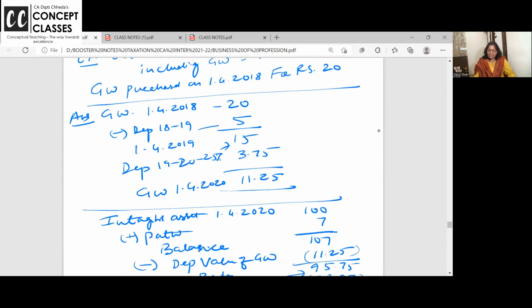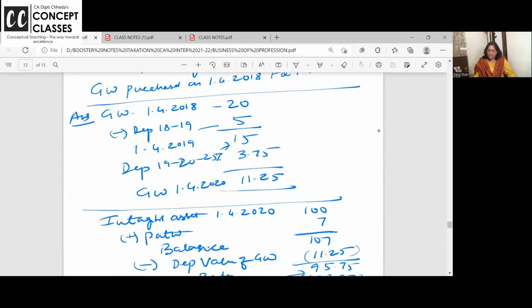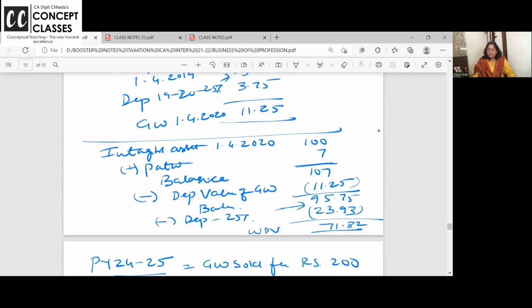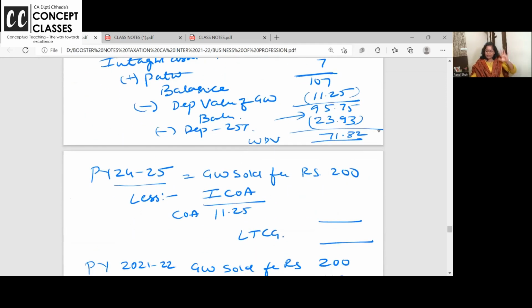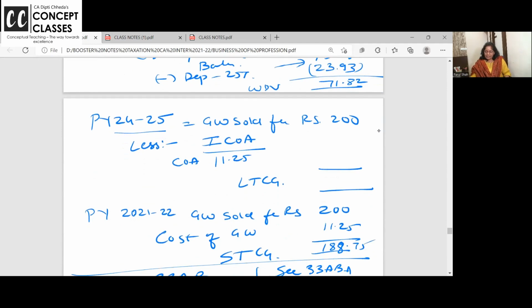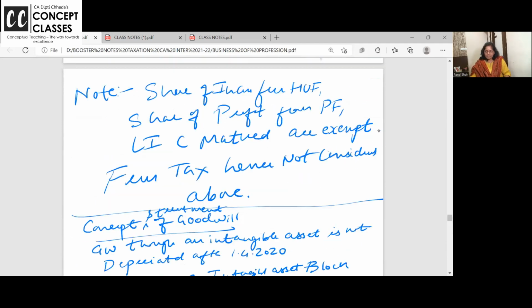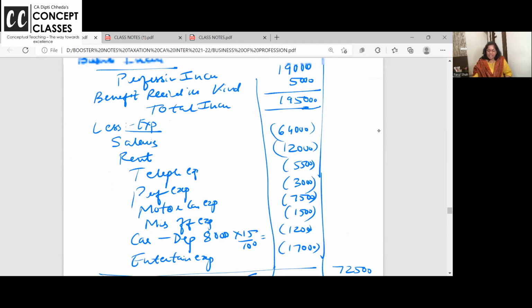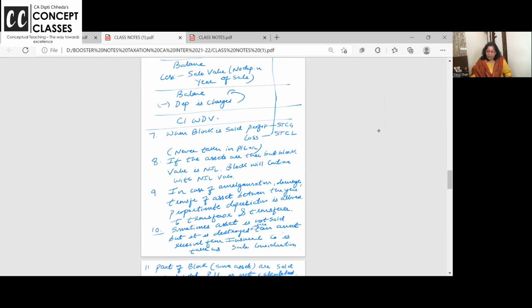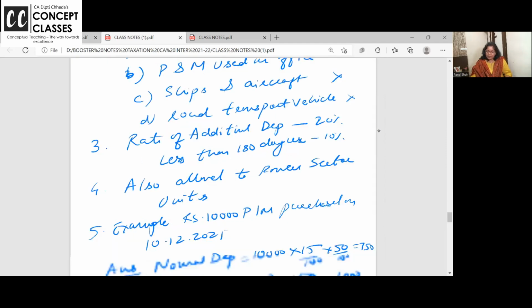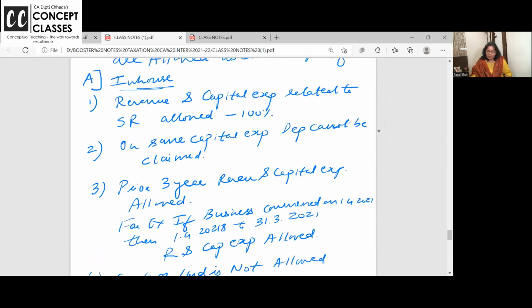So suppose in 2018 goodwill was 20 rupees. What is the depreciated value? 11.25. So from 1st April 2020 onwards, no depreciation on the goodwill. So keep this goodwill separately. Suppose in 24-25, you sell this goodwill at 11.25, calculate capital gain, and immediately you sell it, it is short-term capital gain. Right. I'm just going in reverse and sharing all my notes. See, this is the format of intangible assets. These are all the booster notes related to assets which I have discussed. Additional depreciation. Nice points, these are all.